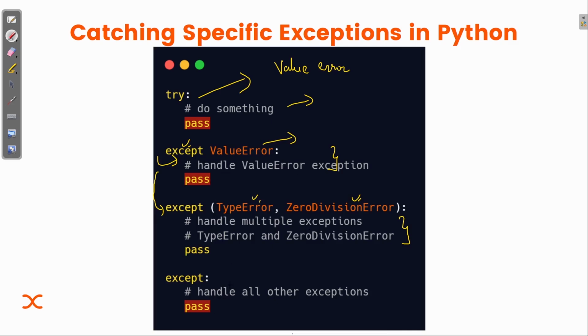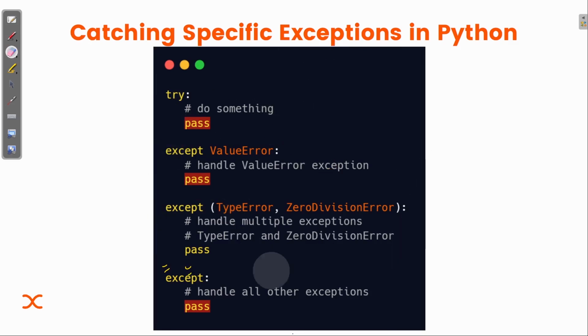Okay, so that it won't show any error. Then at last, the bare except will work for every error. If I have caused some error that is not a value error, not a type error, not a zero division error, but there is some other error, suppose an indentation error, then this except will work. It's just like the concept of if else.